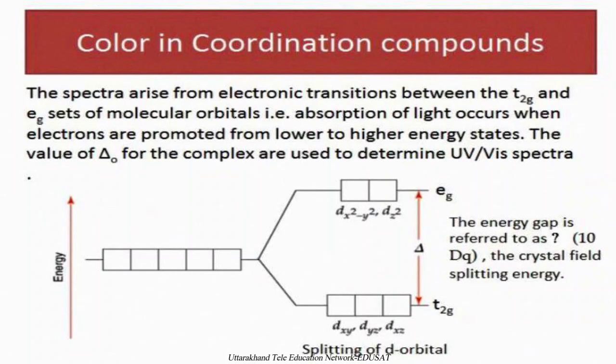The difference between the energy of these 2, the value of delta for the complex, is used to determine the UV visible spectra, what color we will get on transferring an electron from t2g to eg orbital. The energy gap, that is delta, is referred to as the crystal field splitting energy. This crystal field splitting energy further determines the color of the complex.